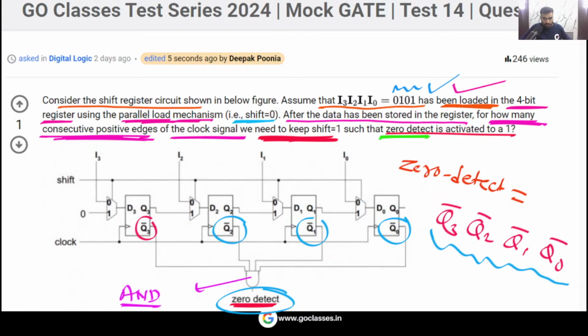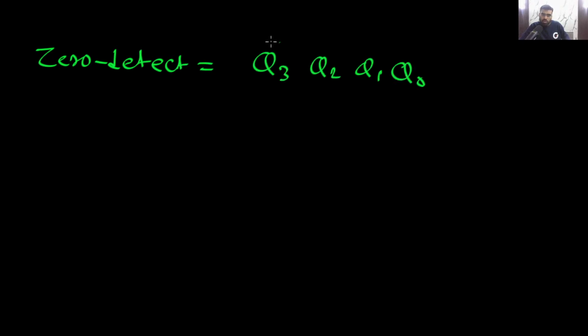So when will it be 1? We want to make 0 detect 1. This 0 detect is equal to Q3, Q2, Q1, Q0, each with a bar.